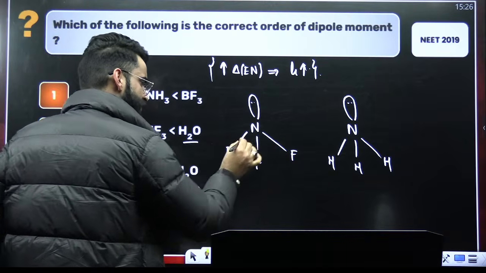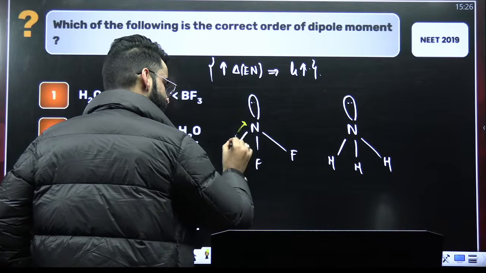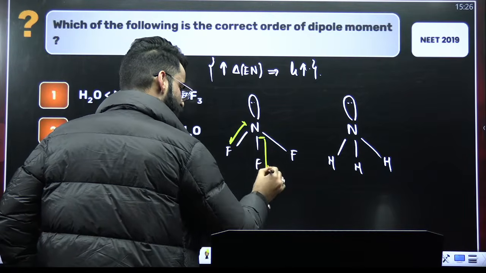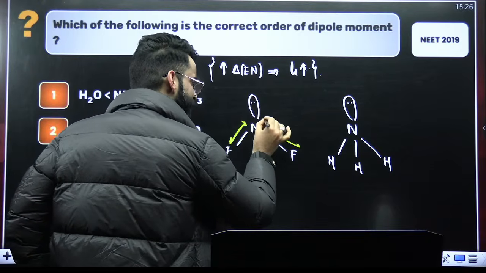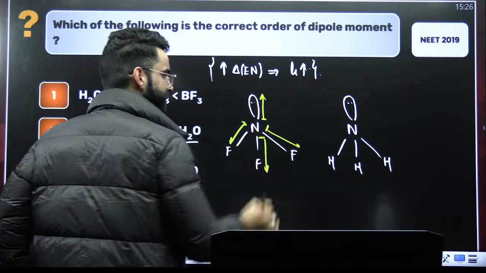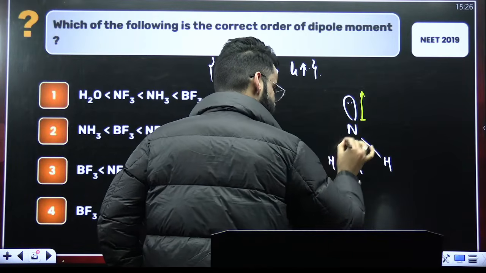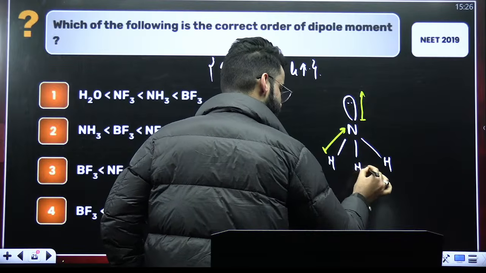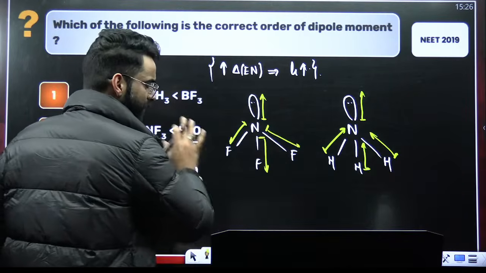Since the direction of bond moment is from less electronegative to more electronegative, and the moment due to lone pair is towards the lone pair. Similarly, due to this bond, less electronegative to more electronegative, less to more. Now you think, these are all the vectors.